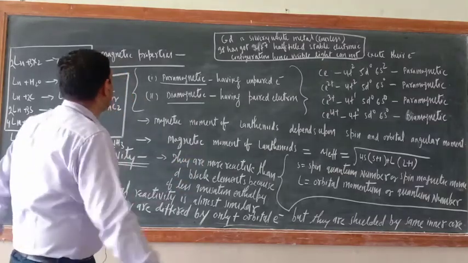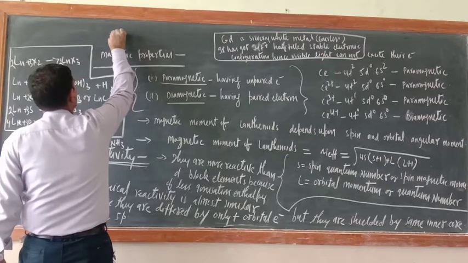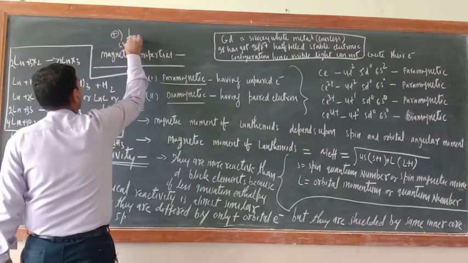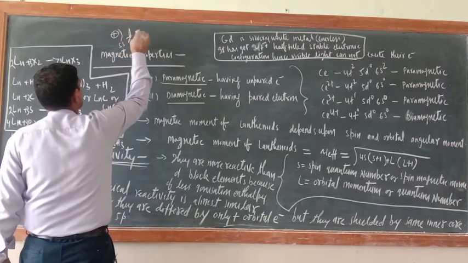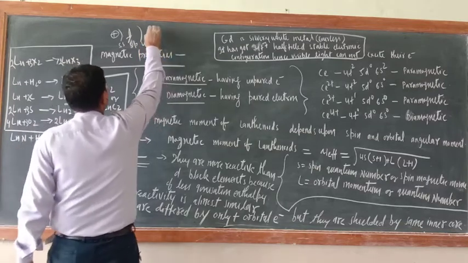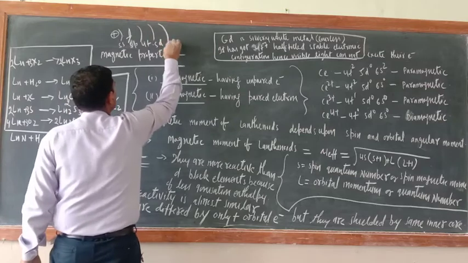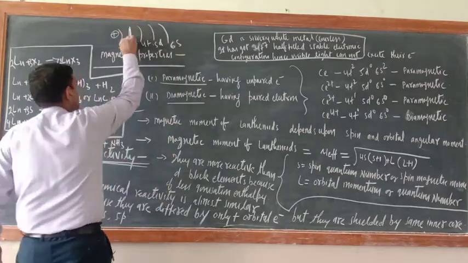Earlier I made this one, just see, this is the nucleus. Now after the nucleus, which shell belongs to the 5s, then what is there? 5p, this one. Then what is there? 4f, then what is there? 5d, then what is the last one? 6s. So just try to understand, don't get confused here.